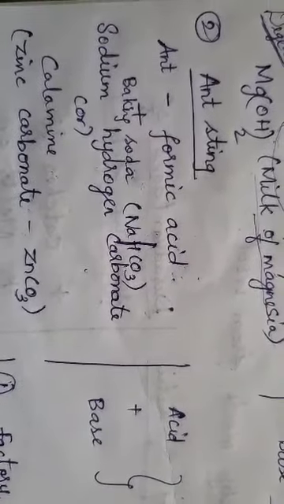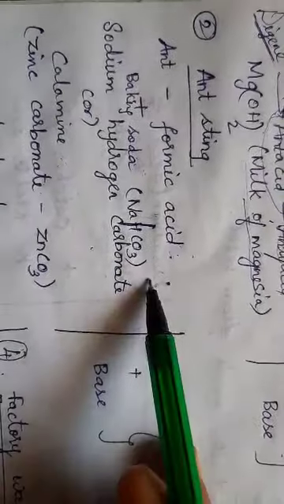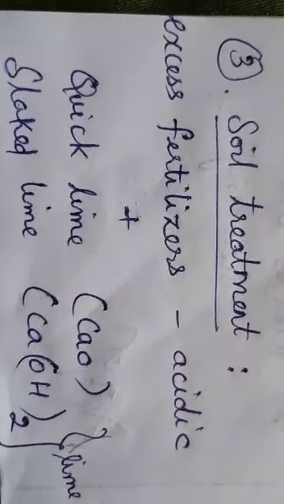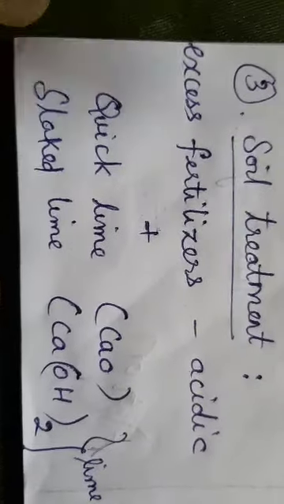It is neutralized. So if you have baking soda in your home, after an ant bite, if you just apply baking soda on top of it, the acid will be neutralized and the swelling will be reduced soon and you won't have any pain. Yes, the next one is your soil treatment.